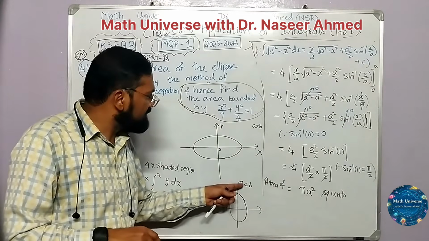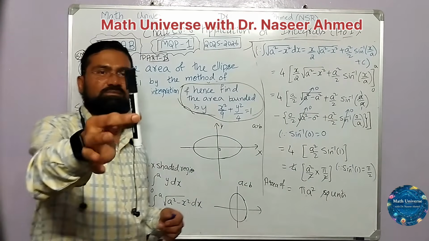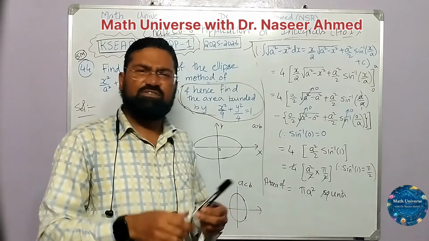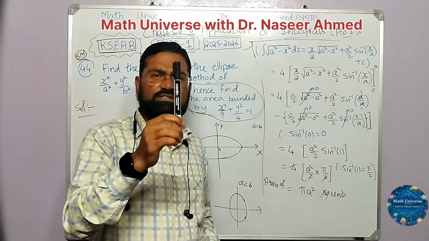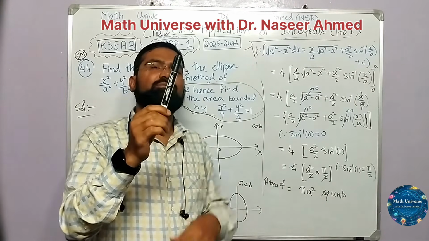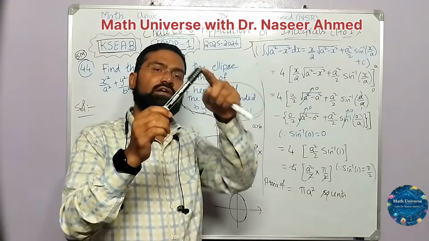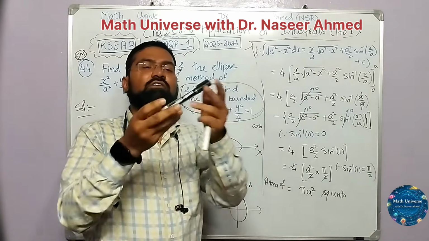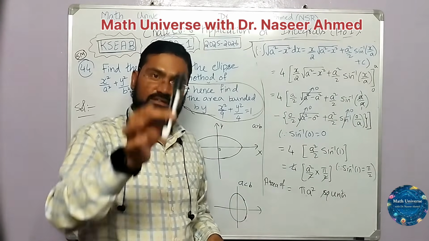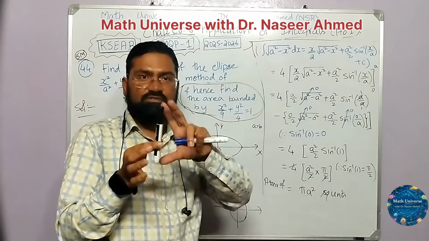This is under the assumption a is less than b. See, for example, this marker. This requires some length, so let us say 15 centimeter. Now just see carefully. If I tilt it like this, what's the length? Again 15. Again 15. Even if I throw it up or throw it down, it remains 15, if I have fixed it as 15.